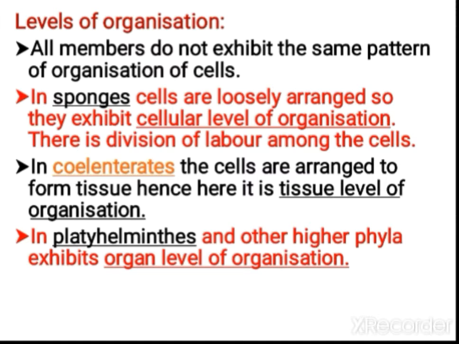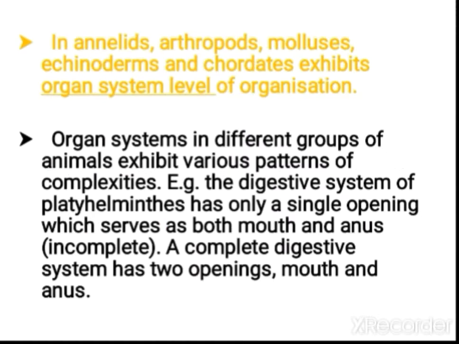Okay. In Platyhelminthes and other higher phyla, they exhibit organ level of organization. So organ, then organ systems also will be there. In annelids, arthropods, mollusks, echinoderms, chordates, they exhibit organ system level of organization.